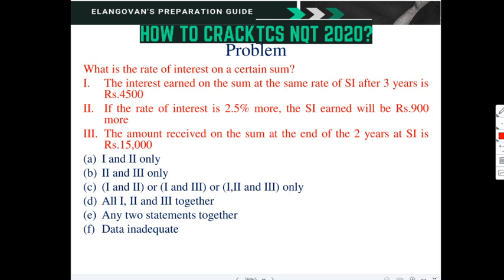The amount received on the sum at the end of 2 years at simple interest is 15,000. The options are: 1 and 2 only, 1 and 3 only, 2 and 3 only, 1 and 2 or 1 and 3 or 2 and 3, all 1, 2 and 3 together are required, and E is any two statements, F is data inadequate.